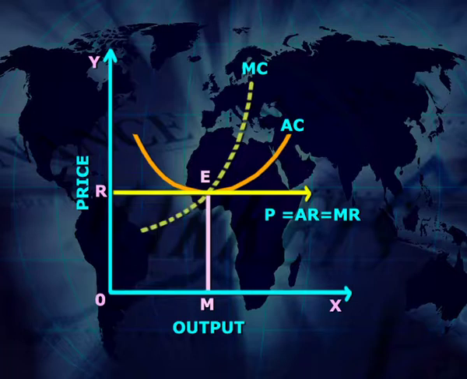Therefore, the firm is under normal profit position. At OM equilibrium production of the firm, EM is equal to price is equal to AR is equal to AC is equal to MR is equal to MC also. Therefore, this is an optimum firm.